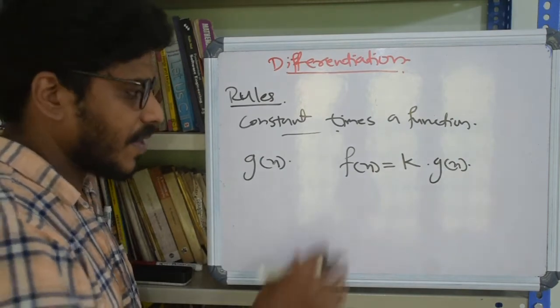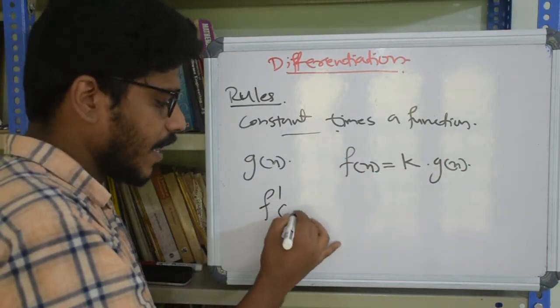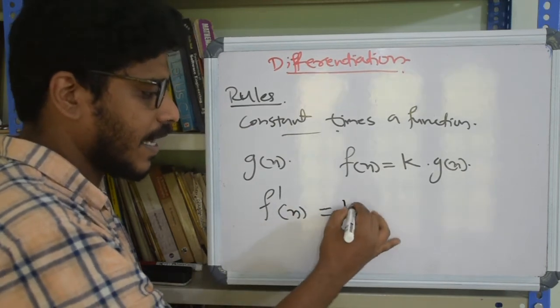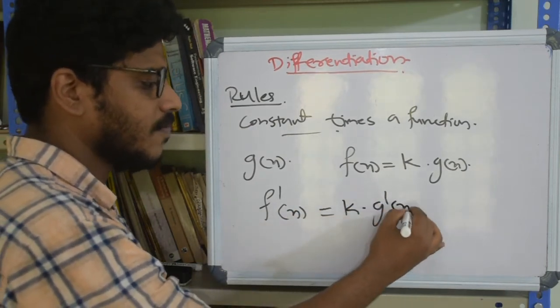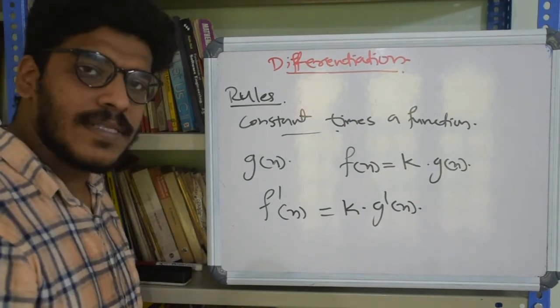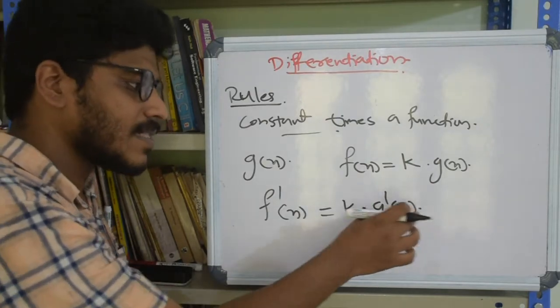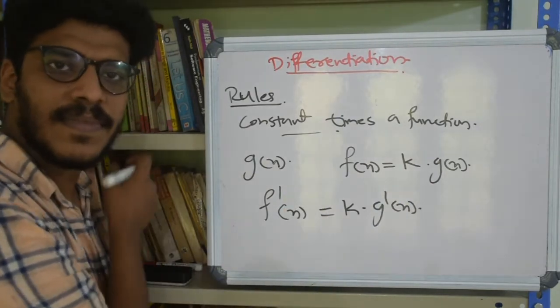Then the derivative f dash of x is k into g dash of x. The derivative of a constant times a function is the constant times the derivative of the function.